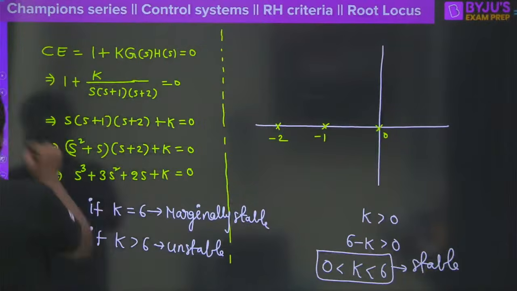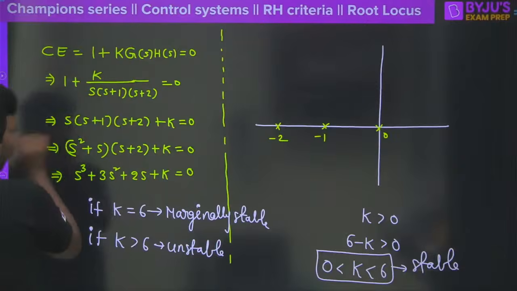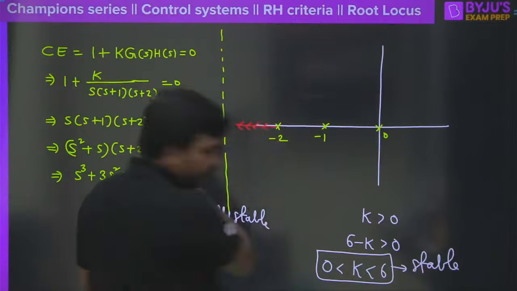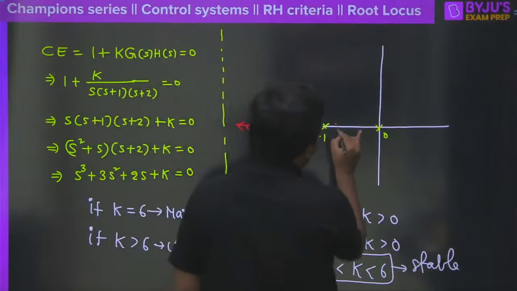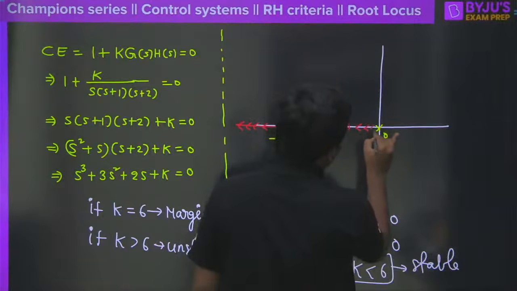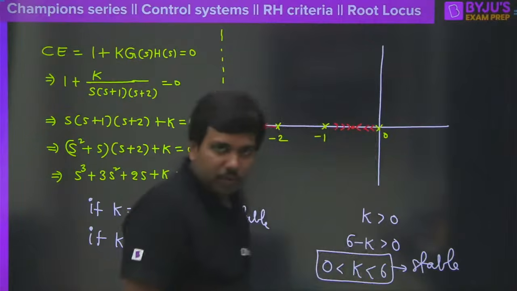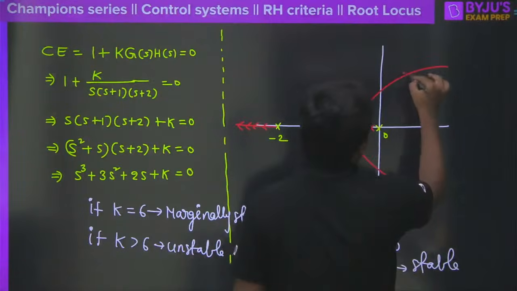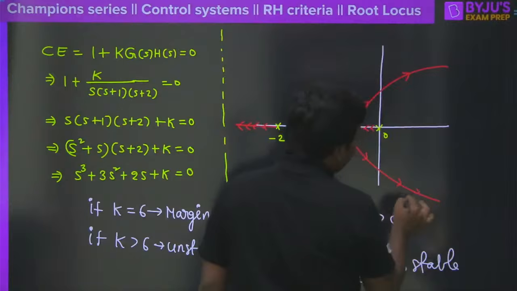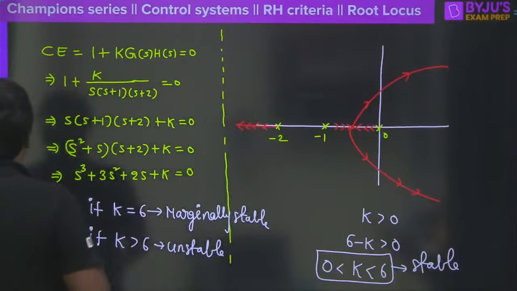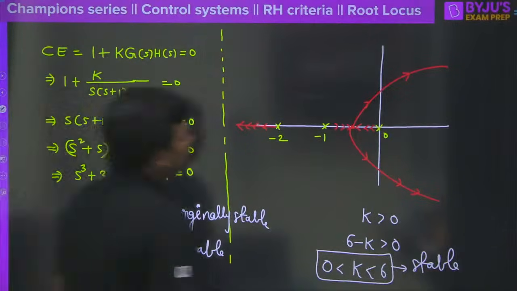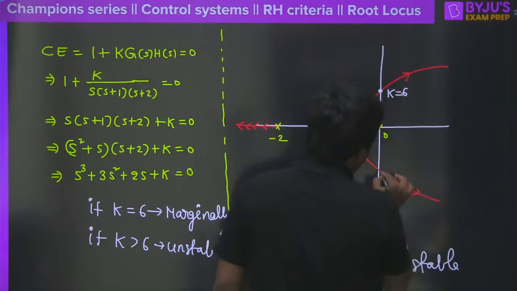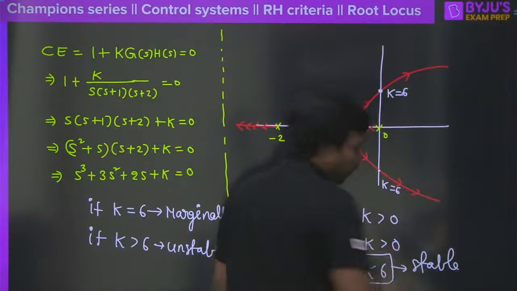Now those students who know how to plot the root locus, you might understand that this pole will all the way travel to -infinity on this side, correct? And this pole will travel this way, and this will travel in this way. Both will meet together, and then the breakaway point will come. One line will go like this, and here it will go like this, correct? So I am sure that you all know this one, right? Usually the K value at which the root locus cuts the imaginary axis is nothing but 6 here. And similarly here also we are going to have K equal to 6.